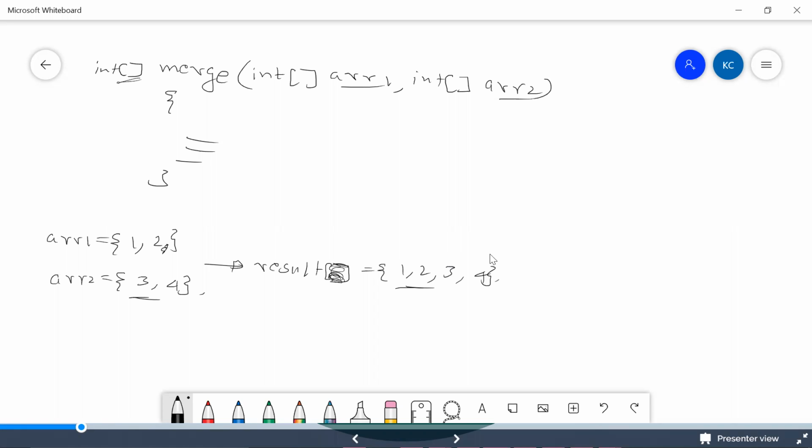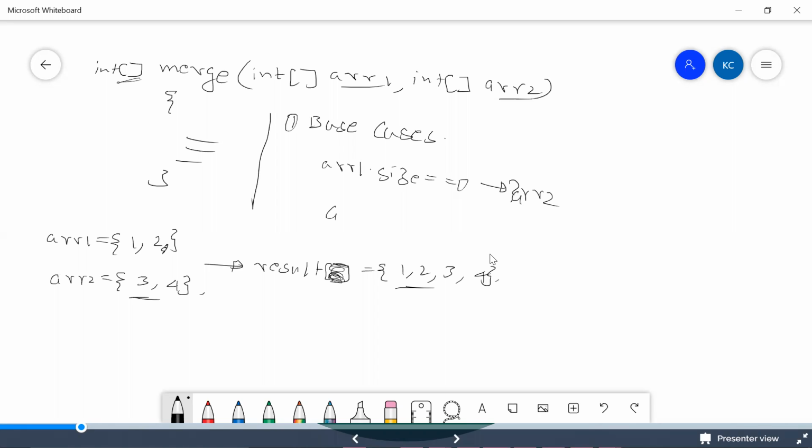The first way of doing it is to list the base cases. So these are the base cases. What happens when array 1 dot size is equal to 0? Then array 2 will be the actual result array, because array 1 has nothing to do and array 2 is already sorted as per the problem statement. So your result would be ARR2.